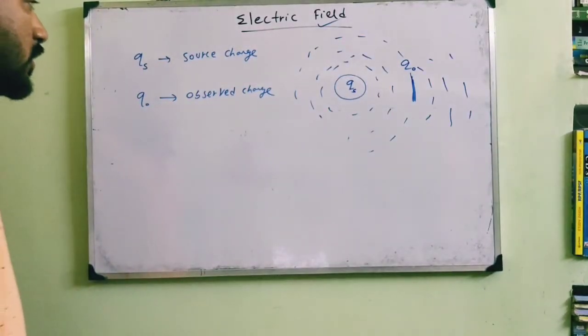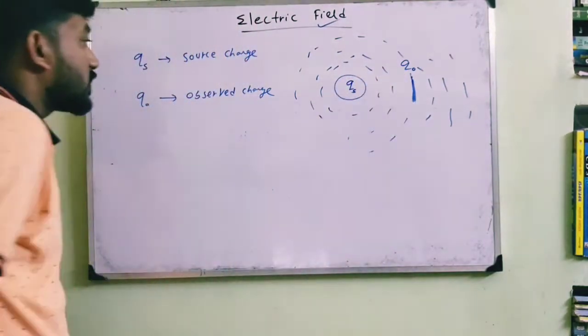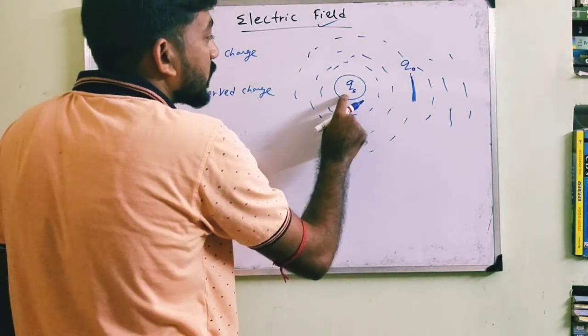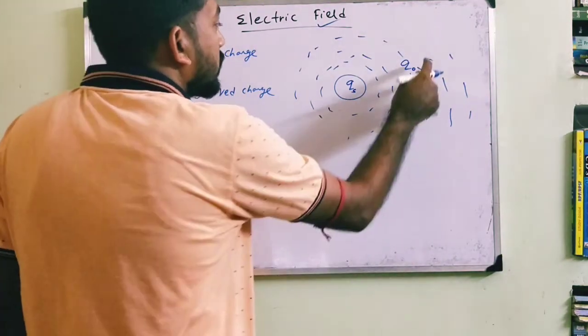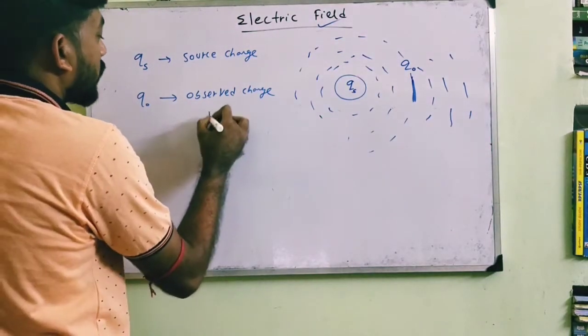Now, if this Q0 charge experiences a force due to this Qs, this Q0 is actually the observed charge, and this is always taken positive.